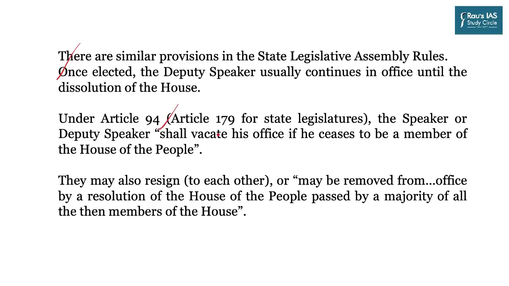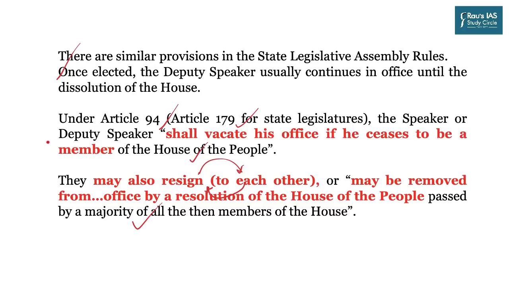Under Article 94, which talks about Lok Sabha, and under Article 179 for state legislatures, the Speaker or Deputy Speaker shall vacate his office if he ceases to be a member of the House of the People. At the same time, they may also resign to each other, which means the Speaker will resign to the Deputy Speaker and the Deputy Speaker will resign to the Speaker, or may be removed from office by a resolution of the House of the People passed by a majority of all the then members of the House. So these are the three ways through which either the Speaker or Deputy Speaker, either in Lok Sabha or in the legislative assembly of a state, discontinues from their position.